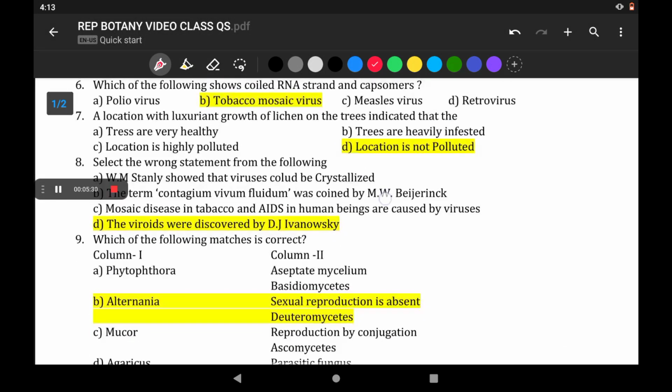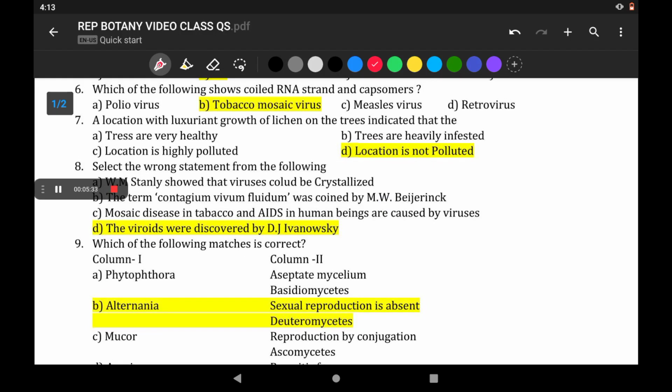Which of the following shows coiled RNA strand and capsomeres? So tobacco mosaic virus is a classic example for it, where nearly 2000 units of capsomeres form the capsid or the protein coat. And they have a coiled RNA. So tobacco mosaic virus is the correct answer for it.